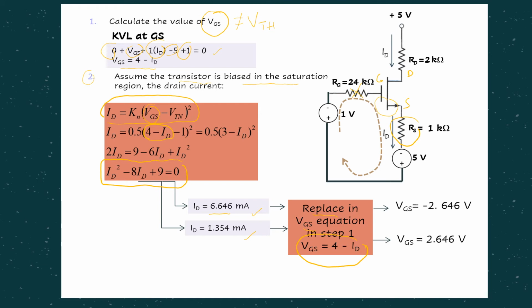For the first value we get VGS equals negative 2.646, and for the second value we get VGS equals positive 2.646. Obviously we choose the positive VGS, because when VGS is negative, it's less than the threshold voltage, and at that time the transistor is still off.